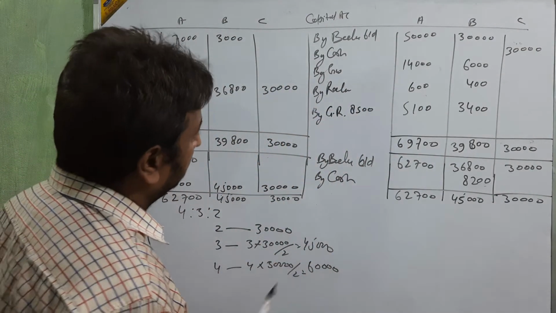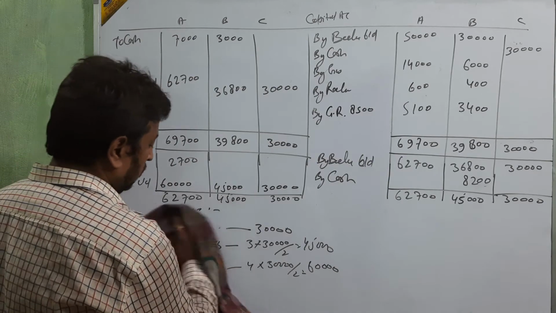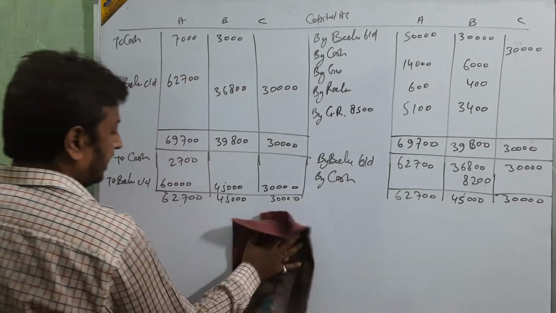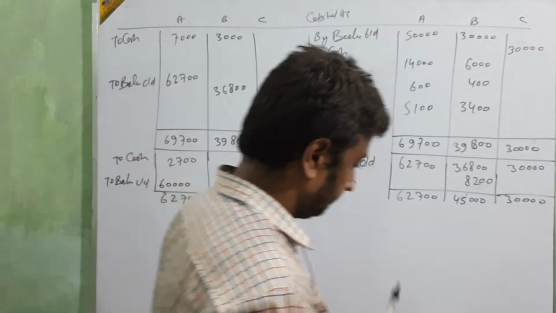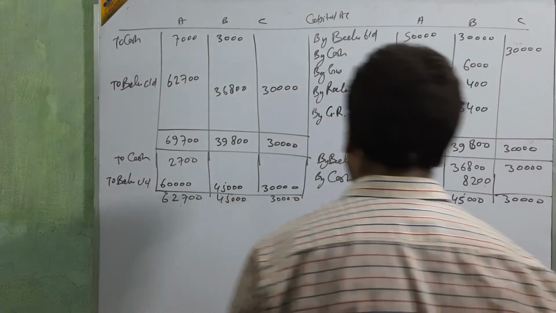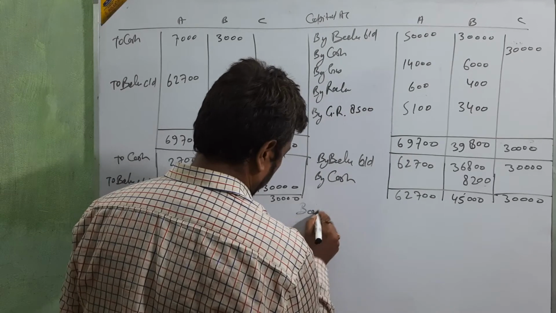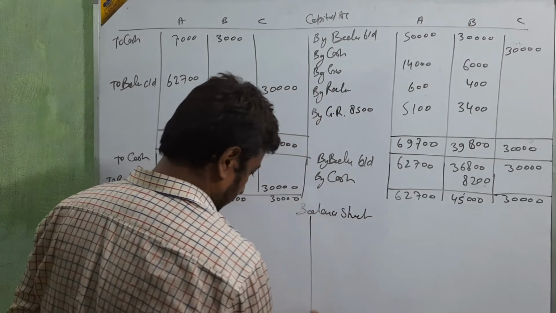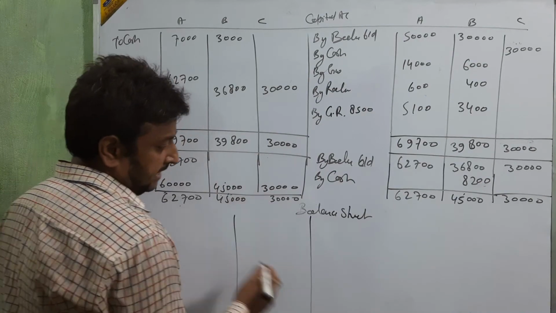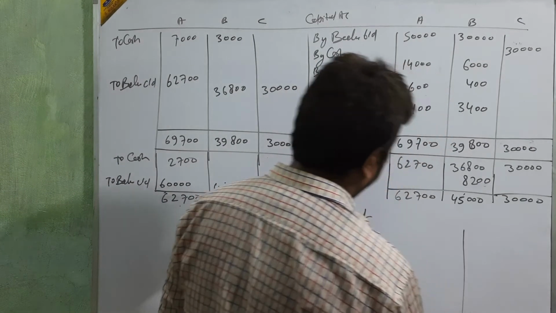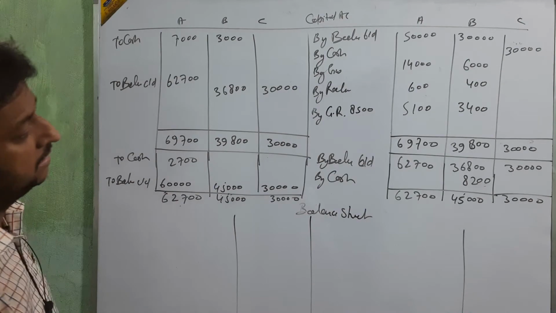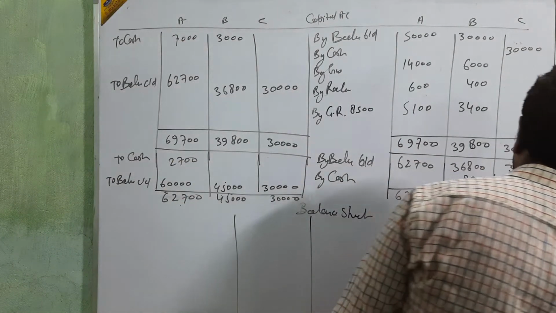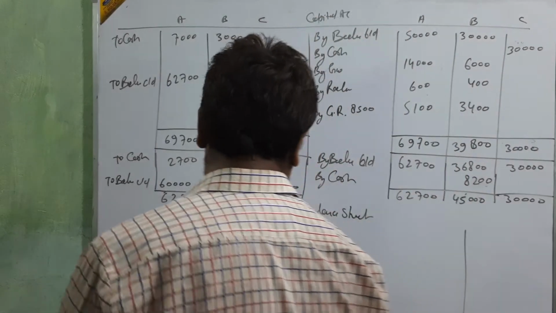Now I'm trying to make the balance sheet downside. So rough this. I think we'll clear these things. Okay, go for the balance sheet. Just try to make the balance sheet in this less space. Okay, I'm going to make some more space for that.